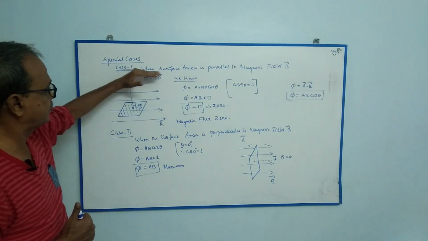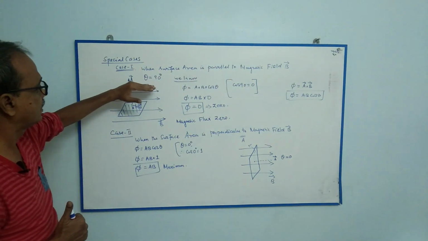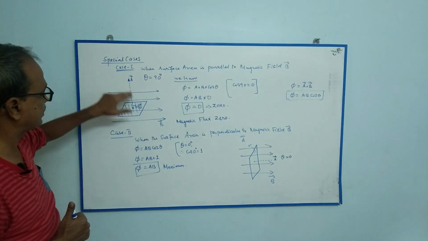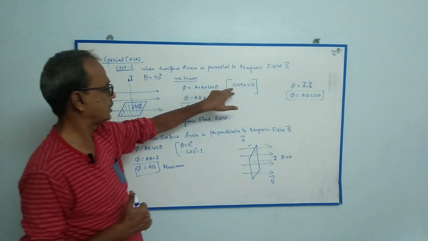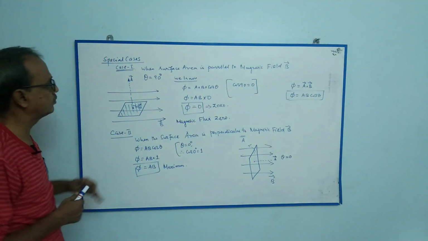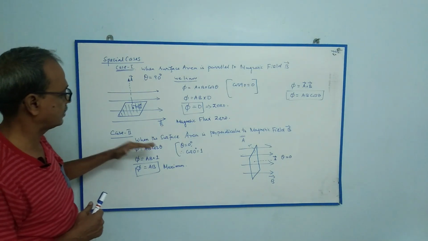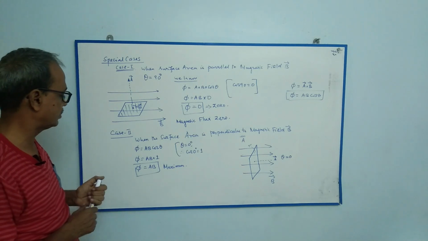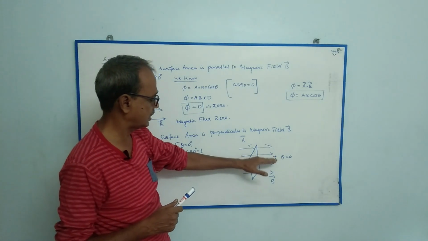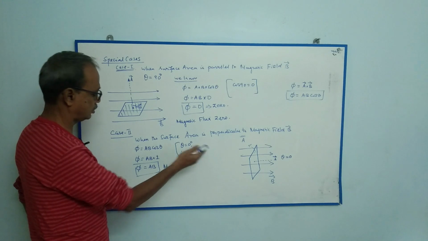Special cases for magnetic flux. When the surface area is parallel to the magnetic field B, theta is equal to 90 degrees. Then it makes 90 degrees between B and area vector A, cos 90 is equal to 0, then magnetic flux is 0. Case 2, when the surface area is perpendicular to magnetic field B, phi is equal to AB cos theta. It makes 0 degrees between the A vector and B vector, cos 0 is equal to 1.